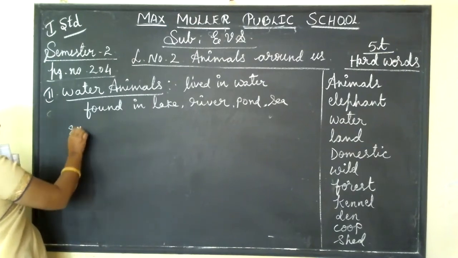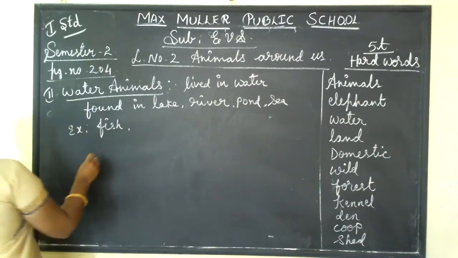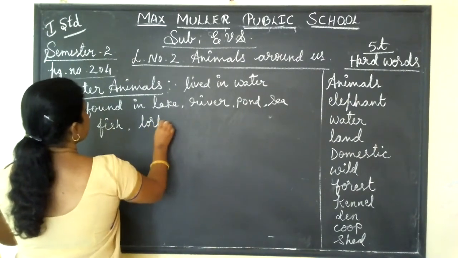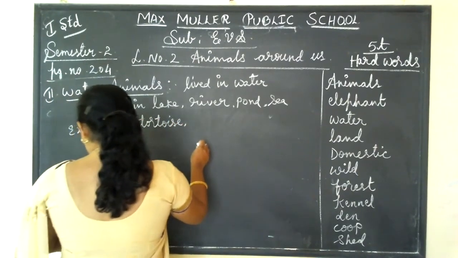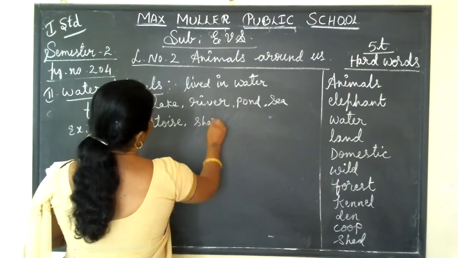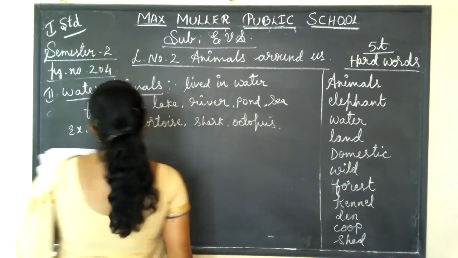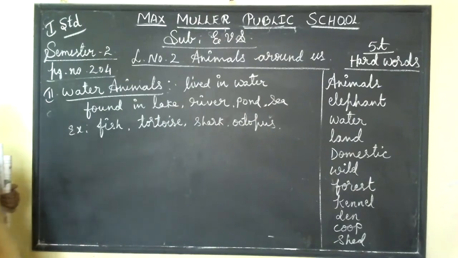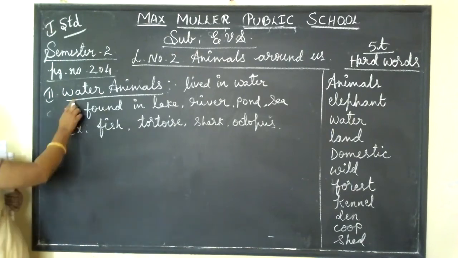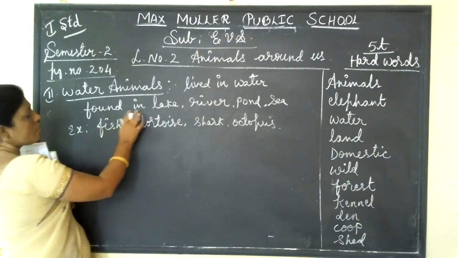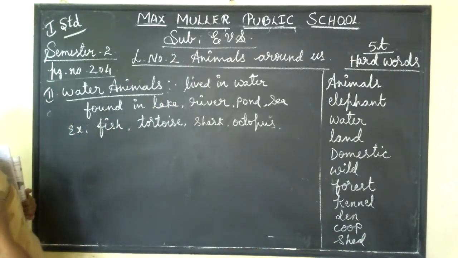For example, fish, tortoise, shark, octopus. These are all water animals. Those animals that live in water we call water animals. They are generally found in lake, river, pond, sea. Wherever there is water, you will find water animals.